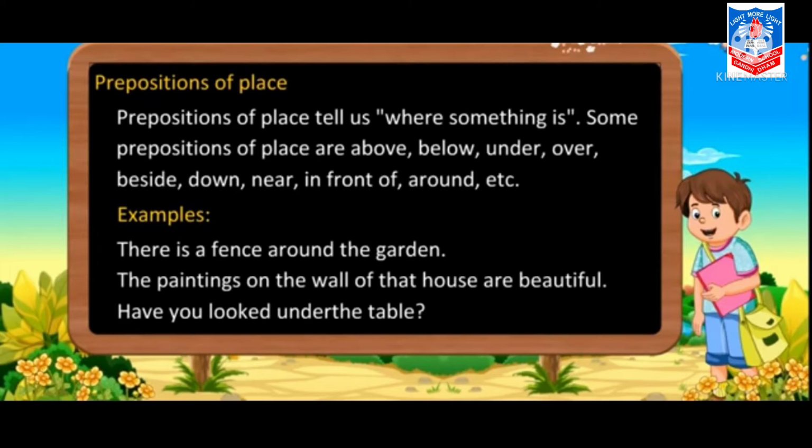Second, the paintings on the wall of that house are beautiful. On again is a place. Okay. Next, have you looked under the table? Under again is the preposition over here. So children, आपको समझ में आया हम preposition of place किसे कहते हैं?